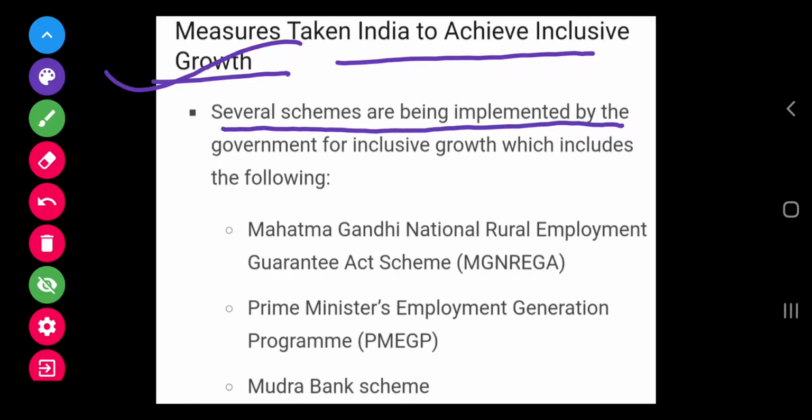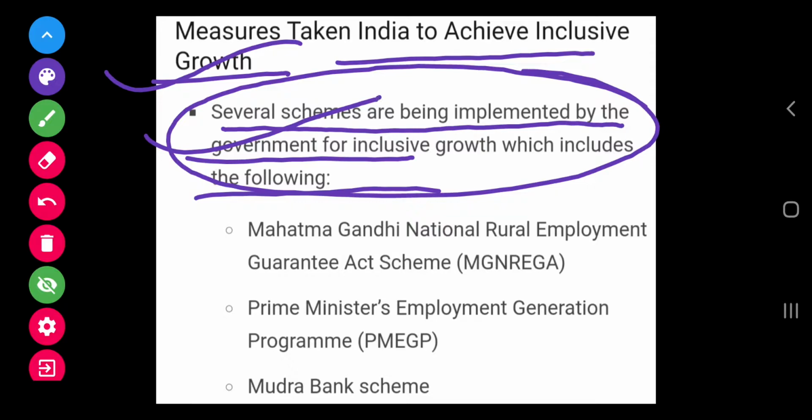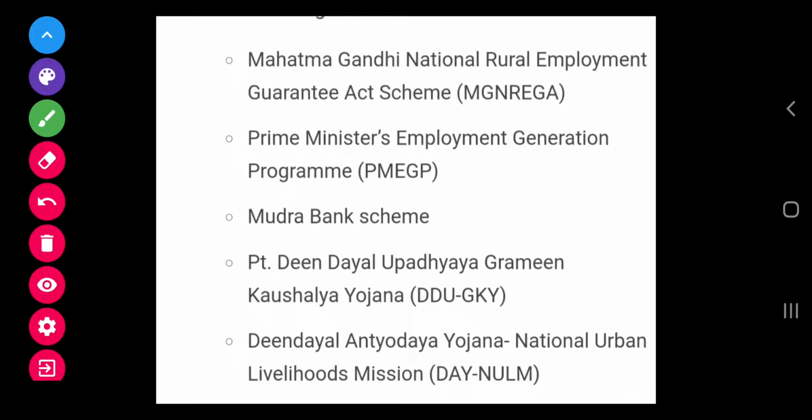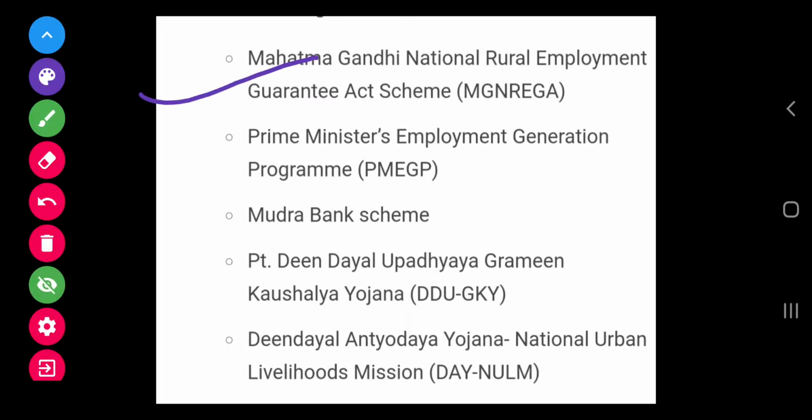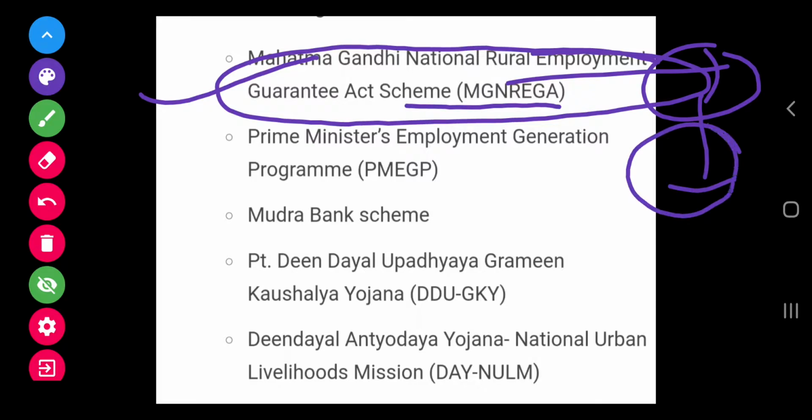Several schemes are being implemented by the government for inclusive growth. So let us see the major schemes run by the government of India to achieve inclusive growth. The first scheme is the Mahatma Gandhi National Rural Employment Guarantee Act scheme, known as MGNREGA, and it provides 100 days of assured employment opportunities to the eligible working age population.